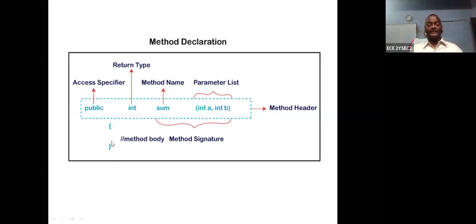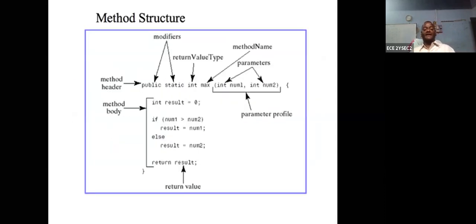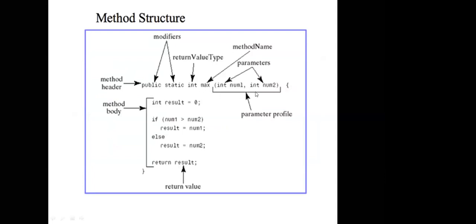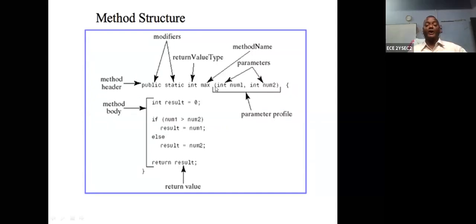And below this there is a subprogram. I can give one example. This is called a method structure. So I repeat, this is public or static, these are modifiers, then the return type, the name of the method, and these are the parameters. All the parameters can be separated with a comma.